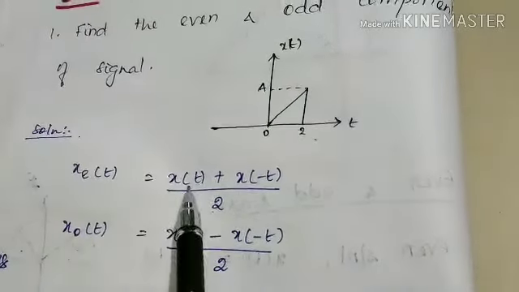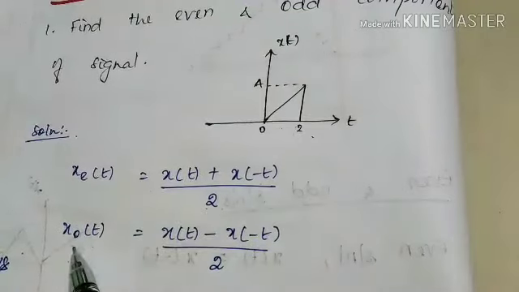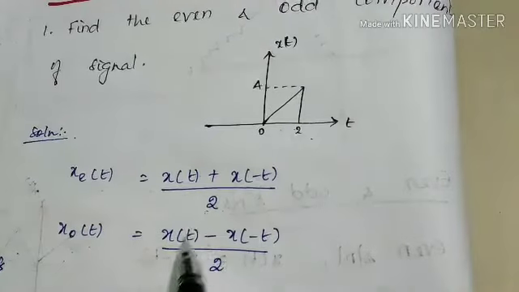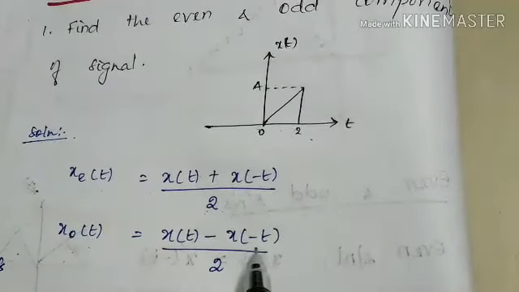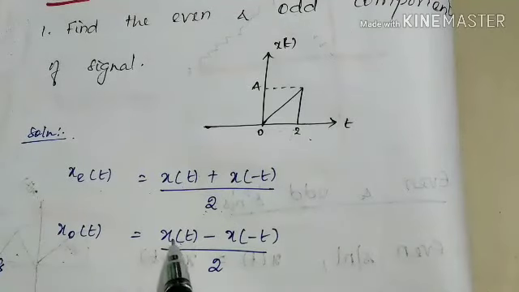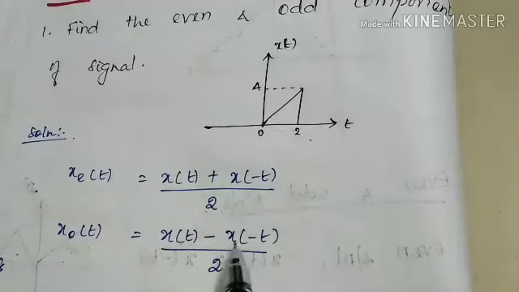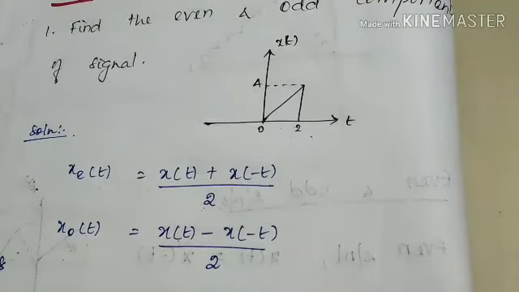If we are going to find the odd component of a signal, the real signal gets subtracted with the reflected term. Right? x of minus t is the reflected form of the real signal. So the real signal gets subtracted with the reflected form and divided by 2, which is said to be the odd component of the signal.